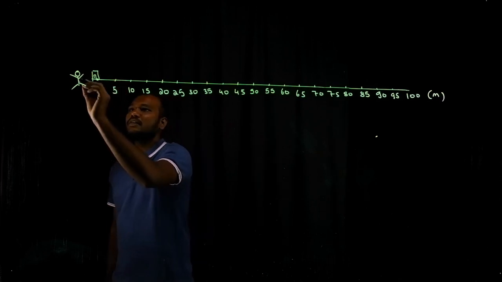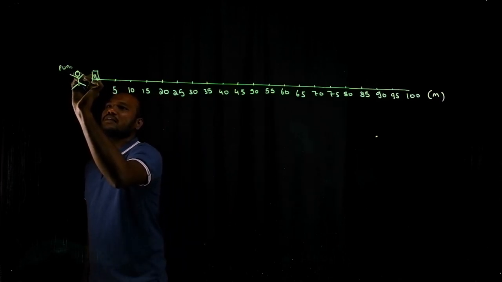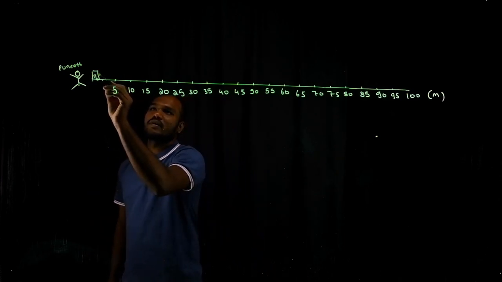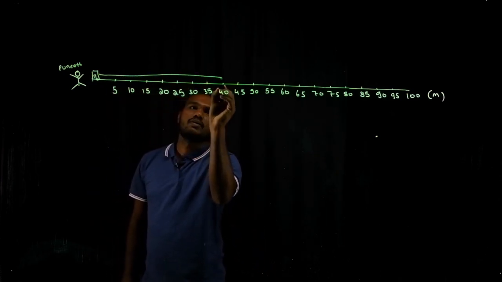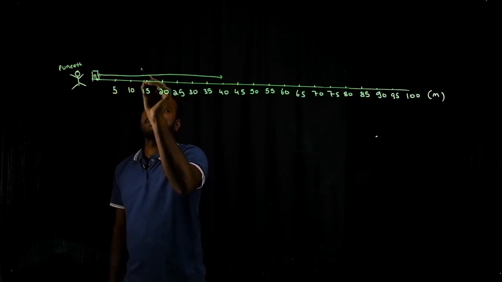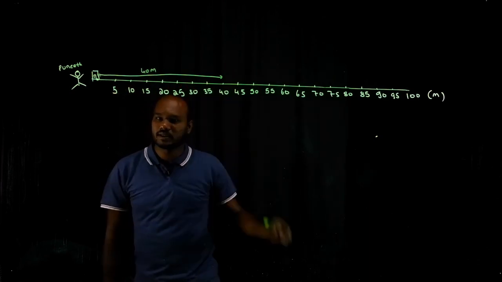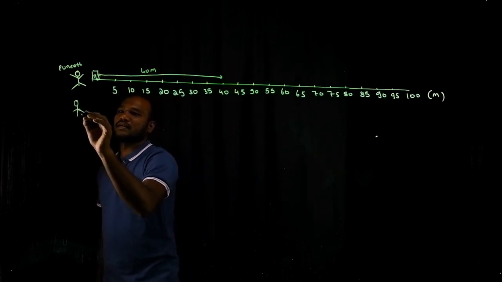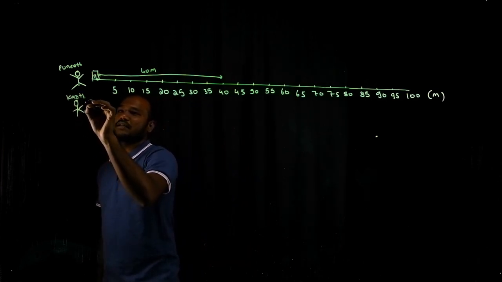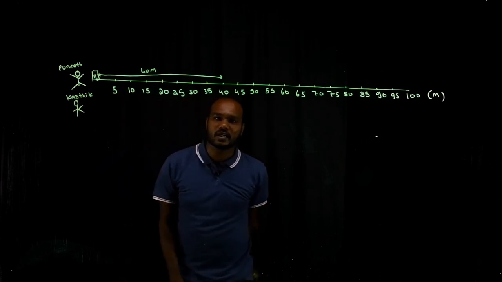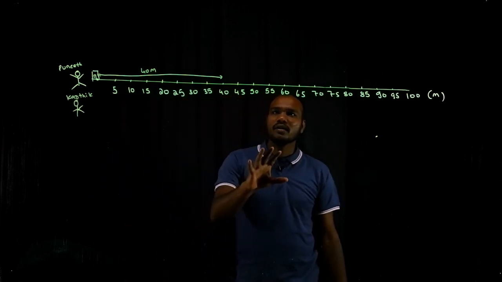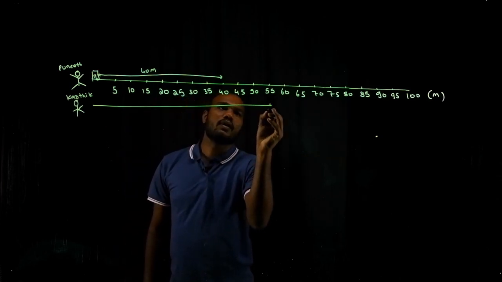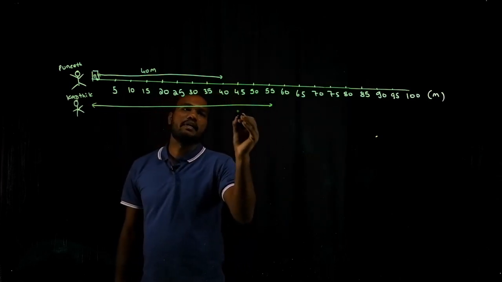Punit walked 40 meters. So what I will do, he walked from here to here. My another friend, let's say his name is Karthik. What he did, he walked 55 meters. So he took from here, he walked 55 meters.